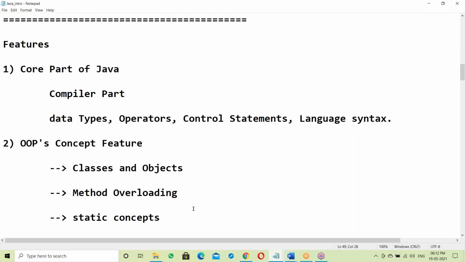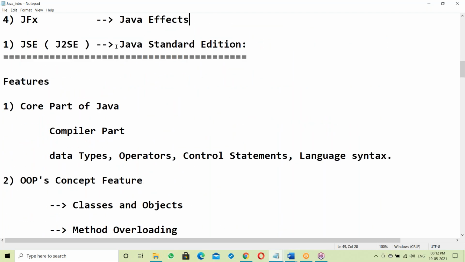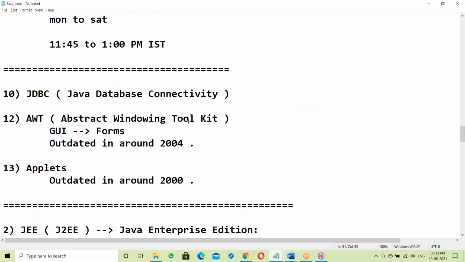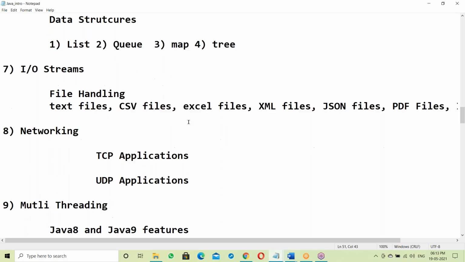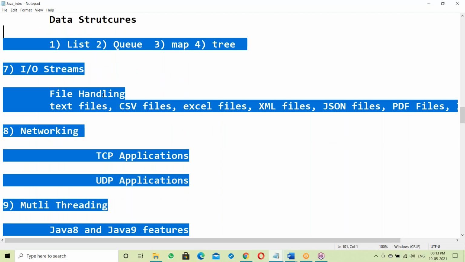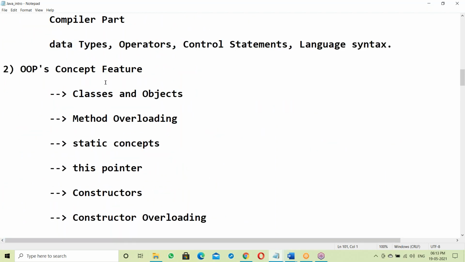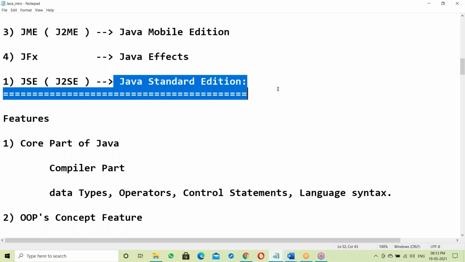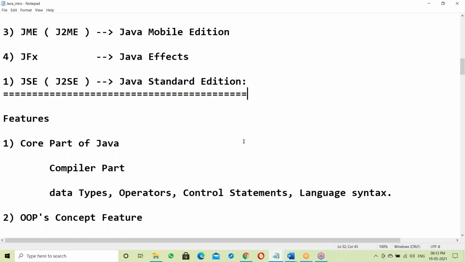Our syllabus is SE, Java Standard Edition. This is our complete syllabus, Core Java. So we are going to learn about complete SE here.